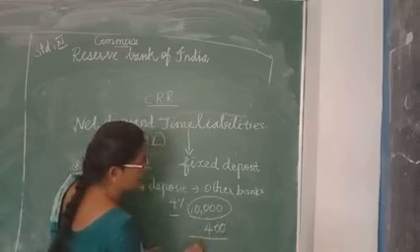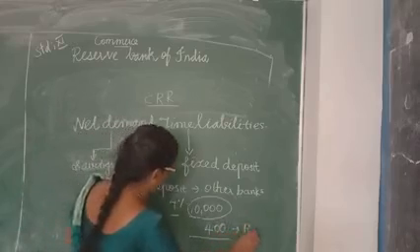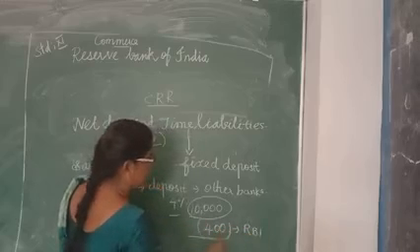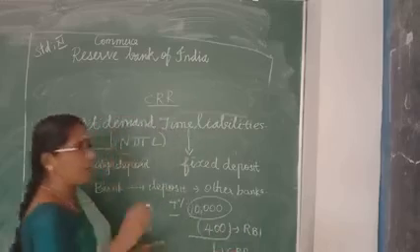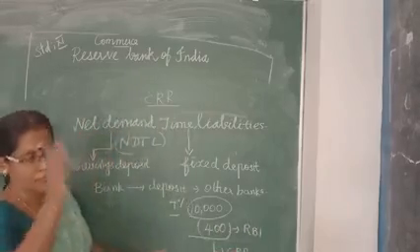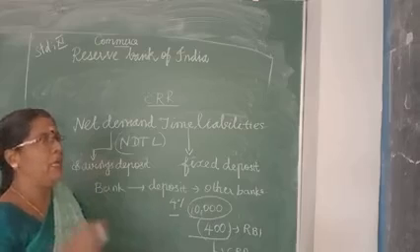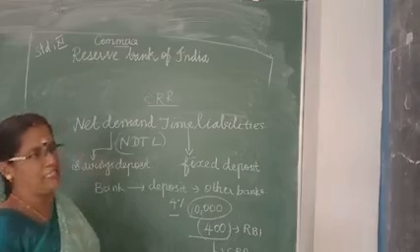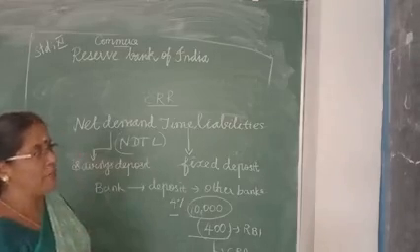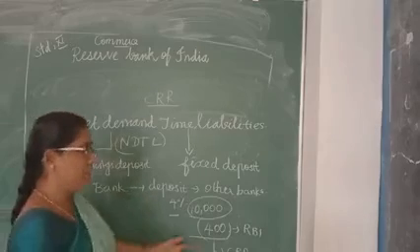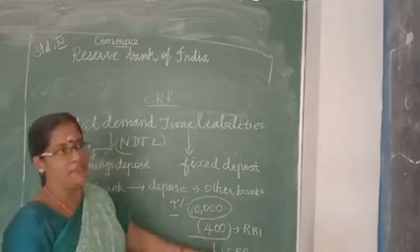So 400 rupees want to be deposited in the RBI. This is called CRR, cash reserve ratio. Why do you want to maintain this kind of reserve? For example, for any unforeseen conditions, any liquidity crisis, it will be met out within this cash reserve ratio.